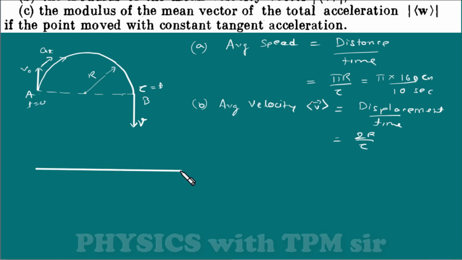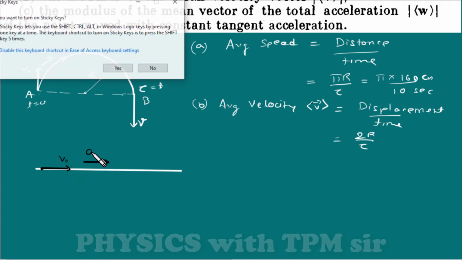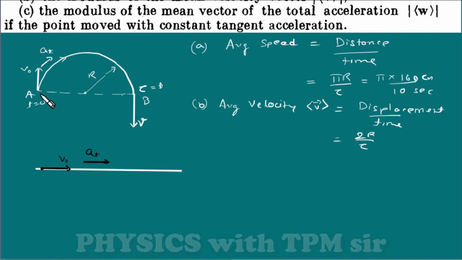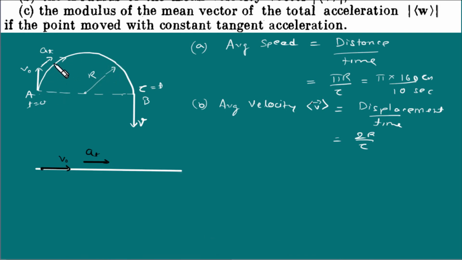motion. Suppose a particle is traveling along a straight line with initial velocity v naught, and the particle is having acceleration in the direction of velocity, as in this case also the particle has tangential acceleration, meaning the particle is always having a component of acceleration in the direction of the velocity, and that is constant in magnitude. So I will say this situation is the same as this, and a_t is a constant.